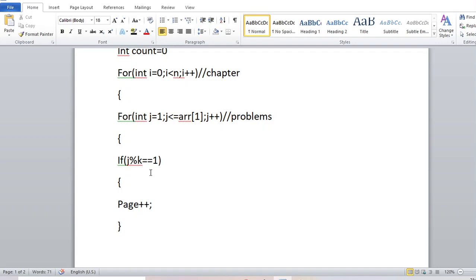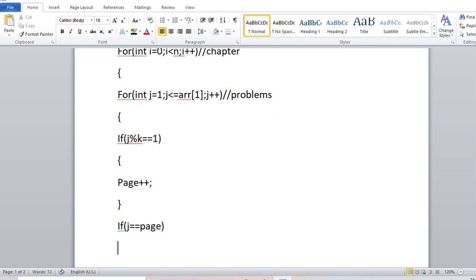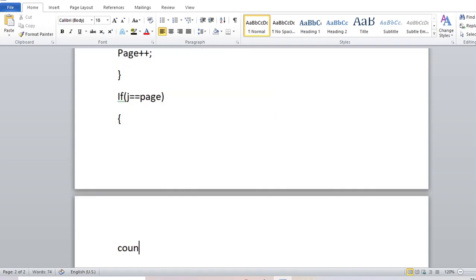Now I have the page index and I have the problem index. So I'm just checking if this j is the same as the page, then it will count as a special problem. And the total count value will be my answer.